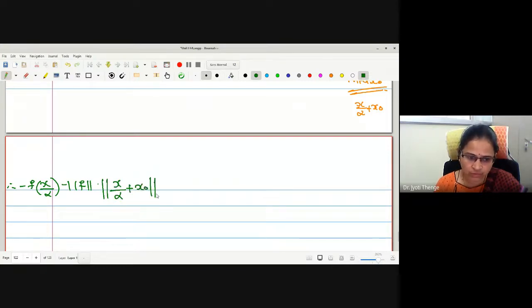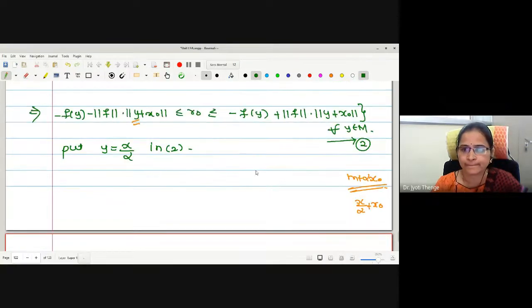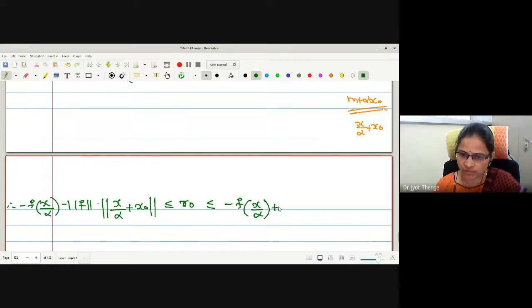Minus f of x by alpha plus x naught is less than or equal to r naught is less than or equal to minus f of x by alpha plus norm of f into norm of x by alpha plus x naught, and call this number 3.